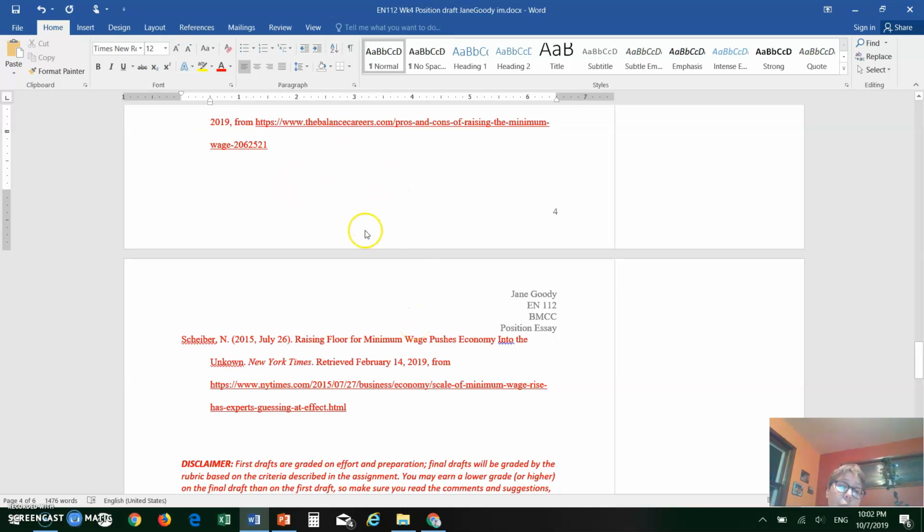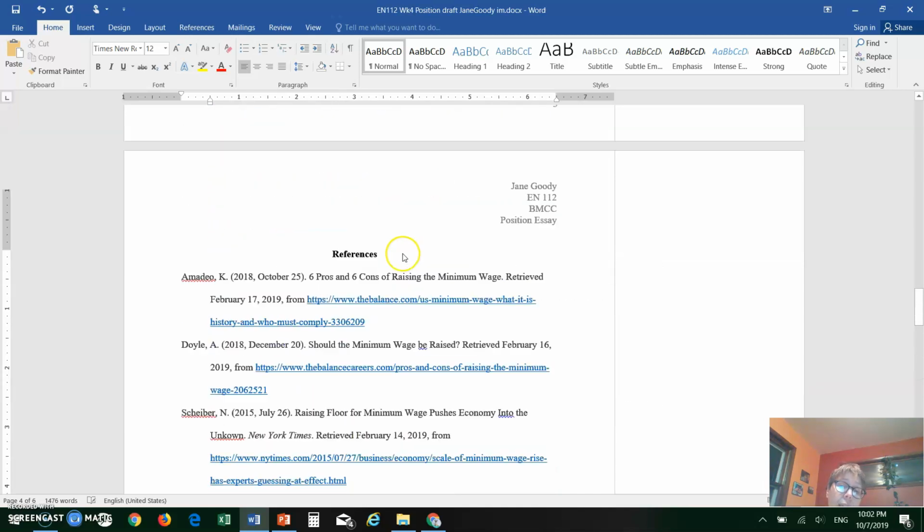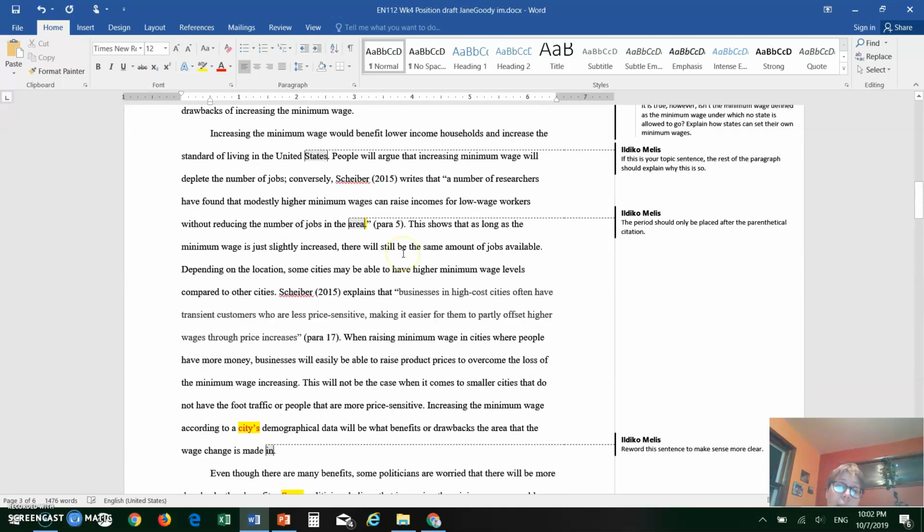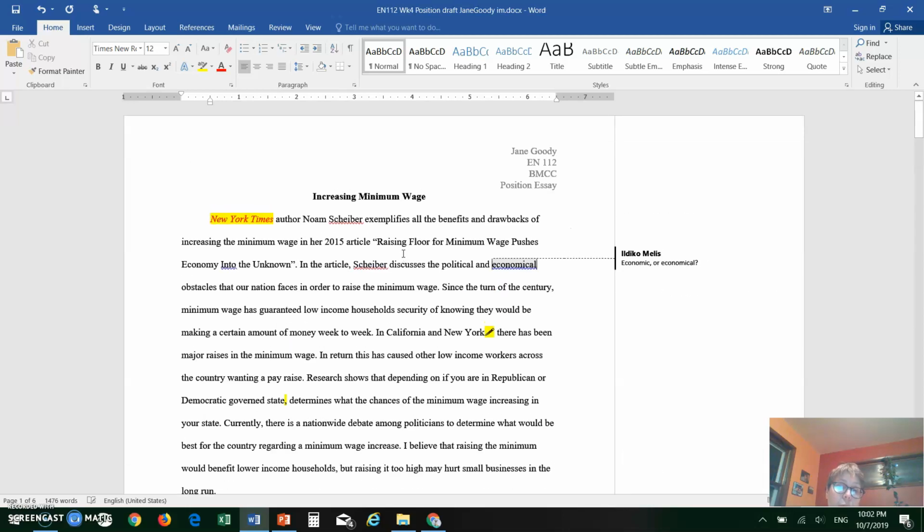If I was a student, I would print this, or if you can't print it, just look at it on the screen and make a list for yourself of what you need to do. Or some students are more technologically savvy and can open two files next to each other. Always go back to your original first draft, not the one that you received back from your teacher, and put that next to the file that has the feedback and then make the necessary changes.